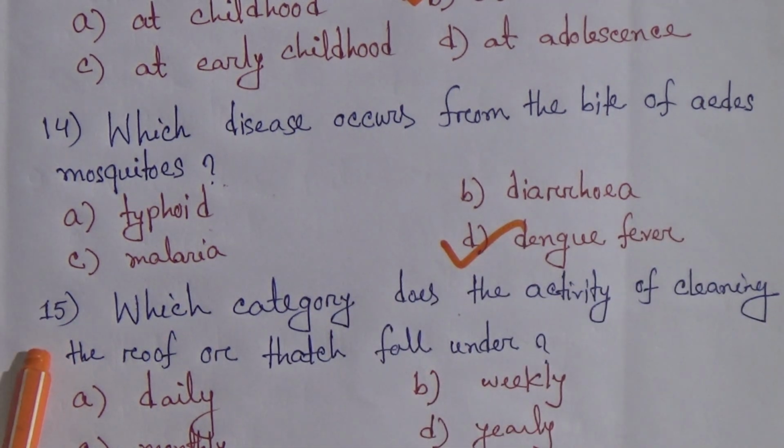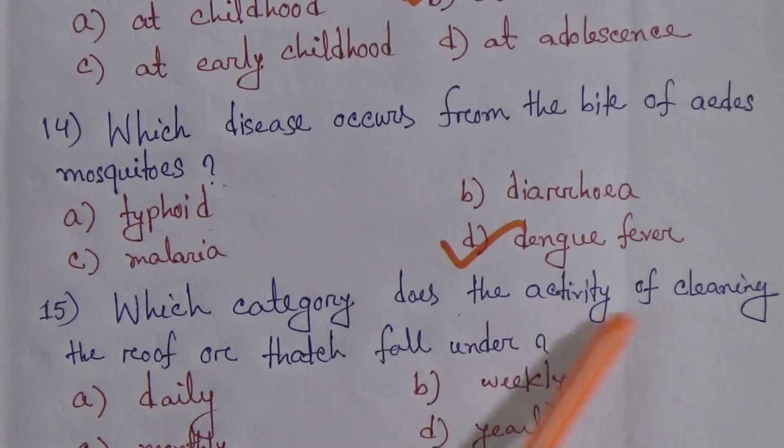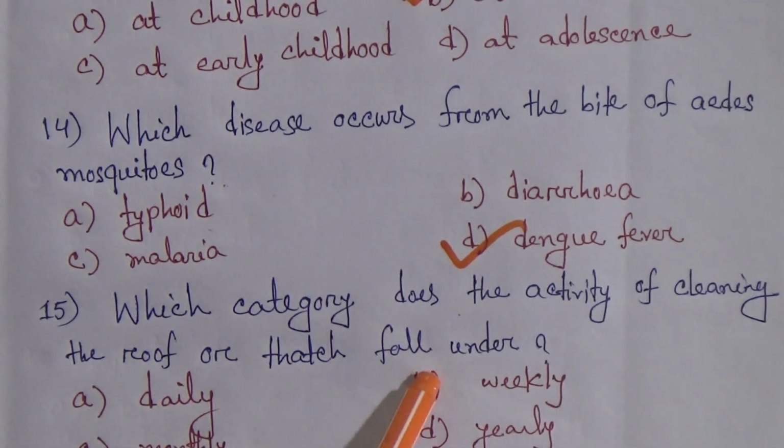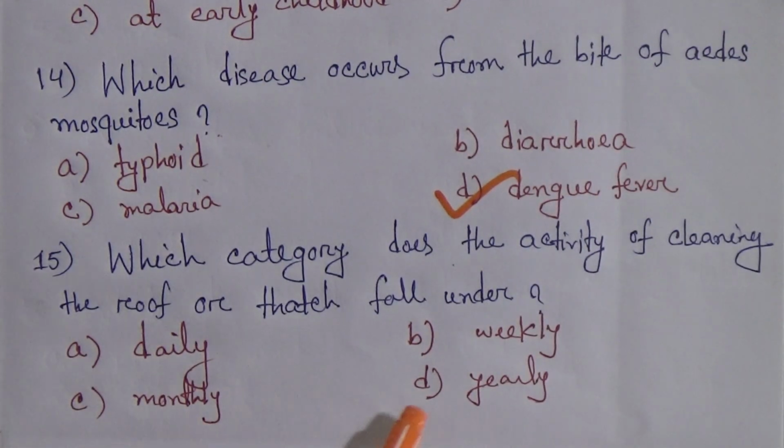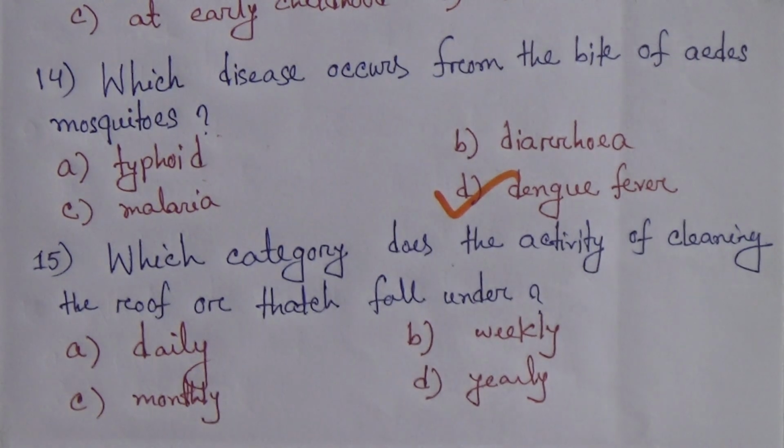Now 15, the last one. Which category does the activity of cleaning the roof or desk fall under? A, daily. B, weekly. C, monthly. And D, yearly. Which one is correct? Weekly.